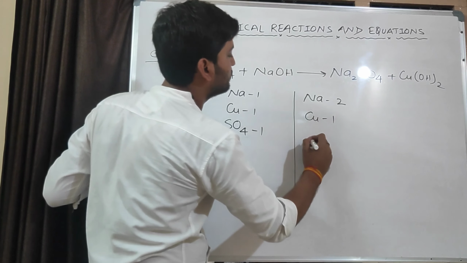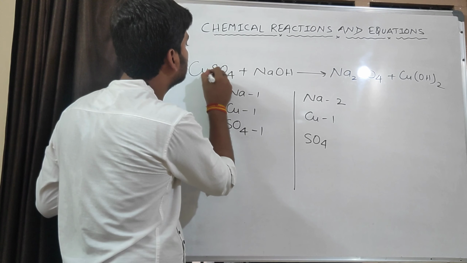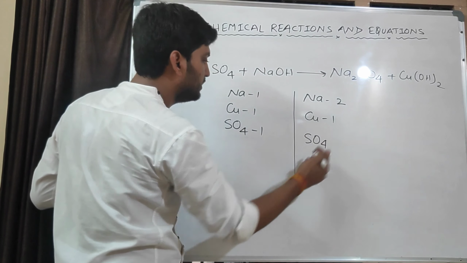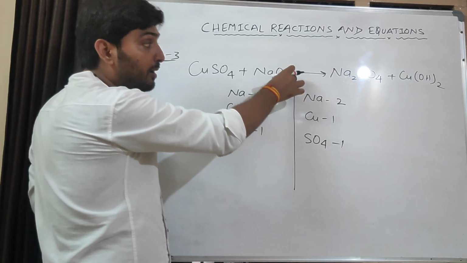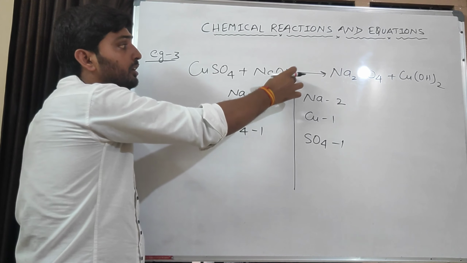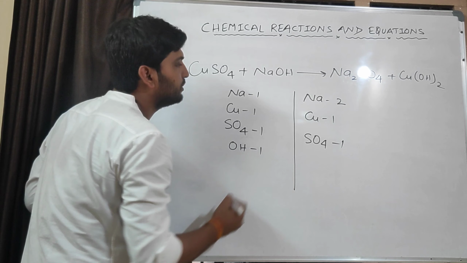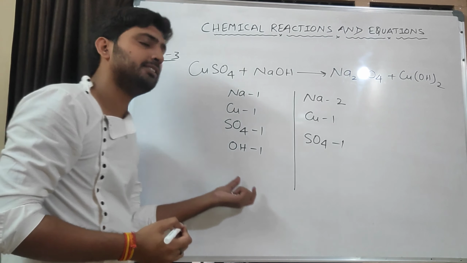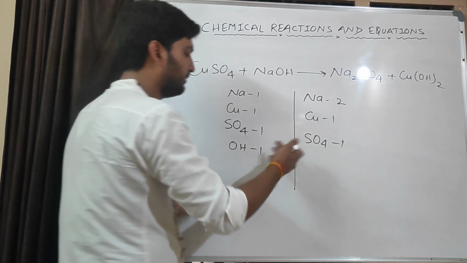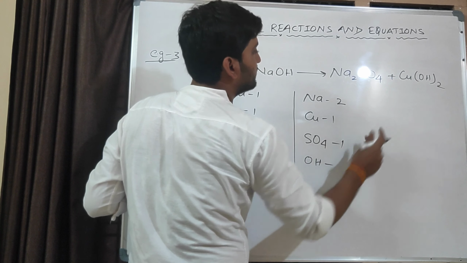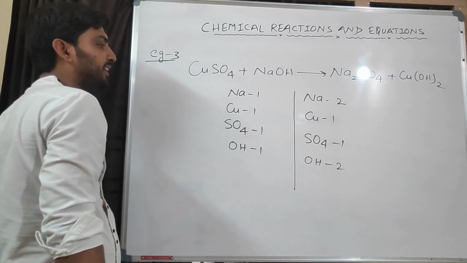SO4 here 1, here also SO4. What is multiplied by SO4? 1. Here SO4 is multiplied by 1. Now OH is also a polyatomic ion, so we will take it together here. It will make it easy to balance this chemical reaction. Otherwise, I will explain by dividing it also just after this. And here OH, how many atoms are there? 2.